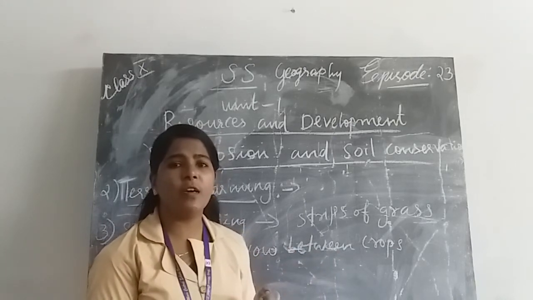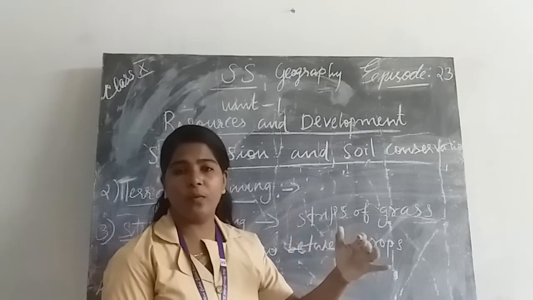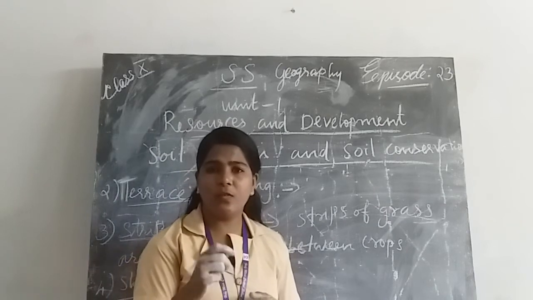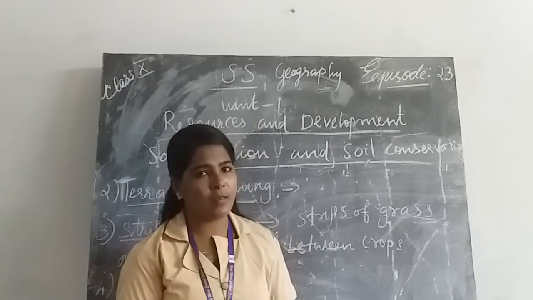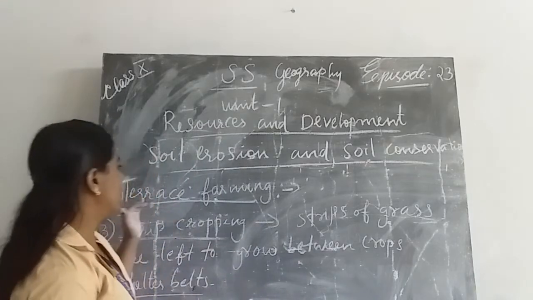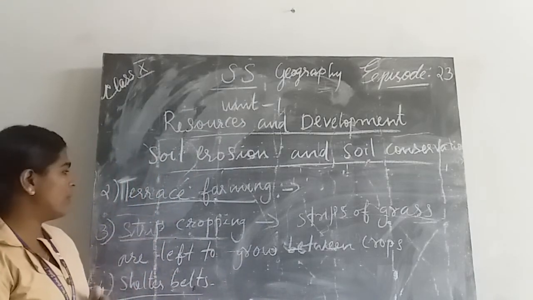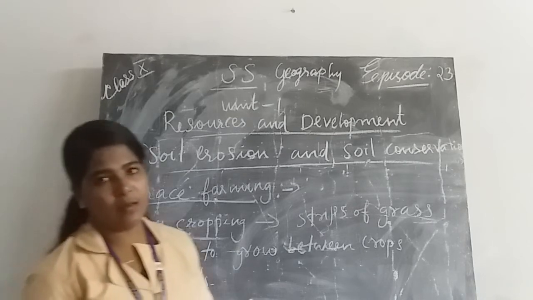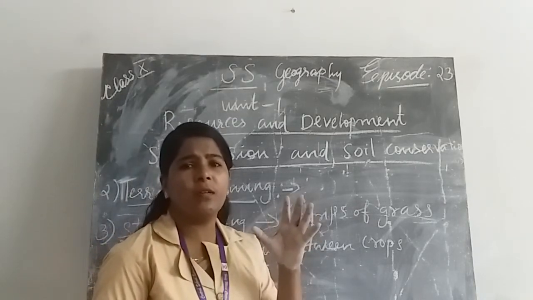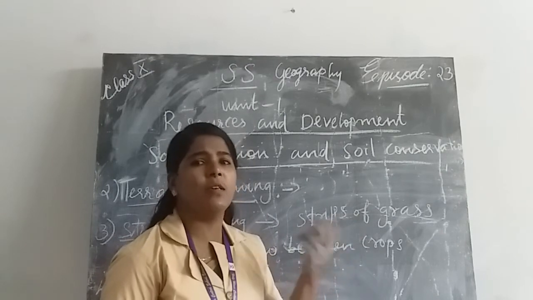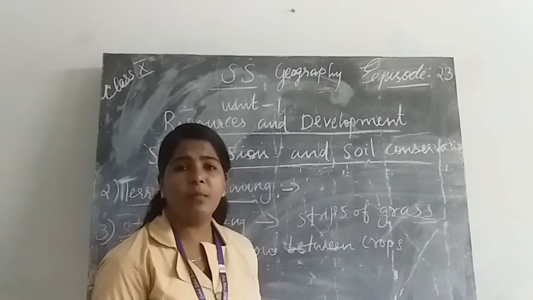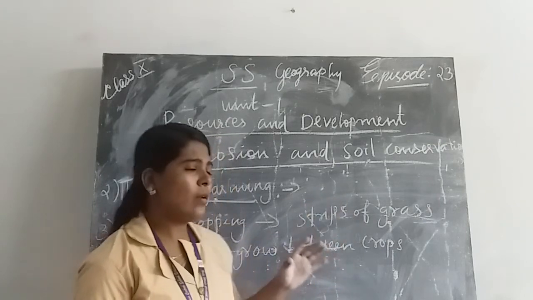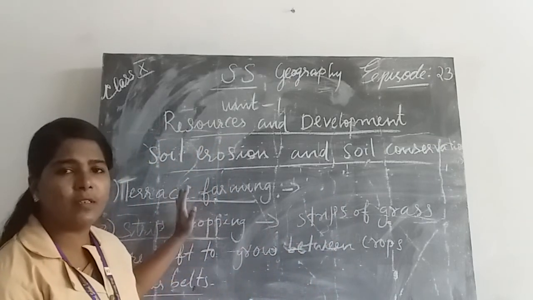So it is very difficult to protect the soil for future generations. So it should be protected by methods such as terrace farming, strip cropping, shelter belts, etc. These are only some important methods. There are several methods to prevent land degradation and soil erosion. You should study these points.